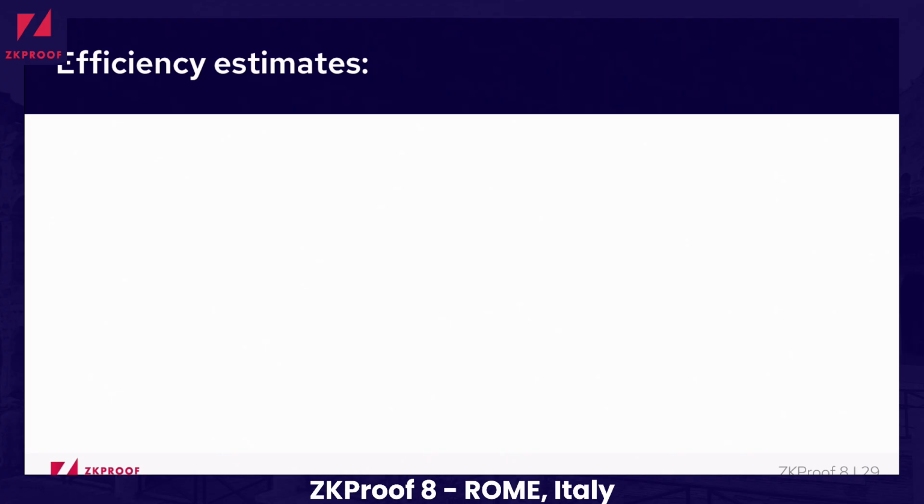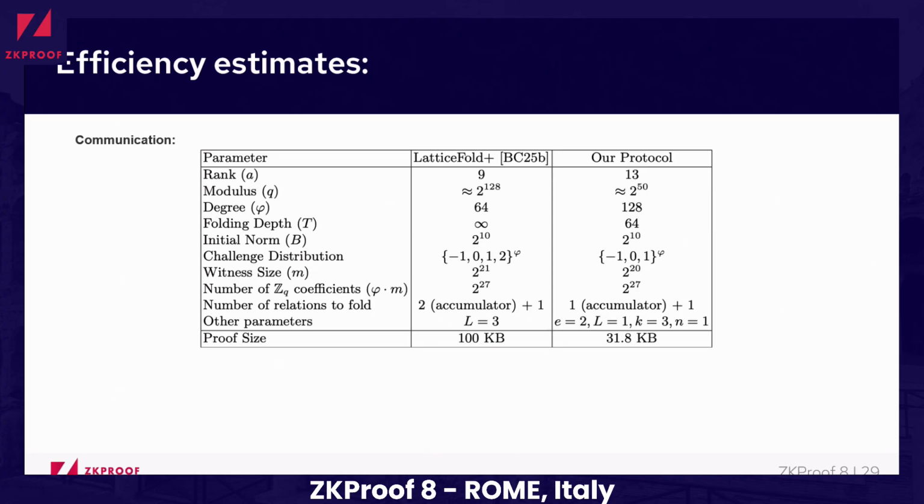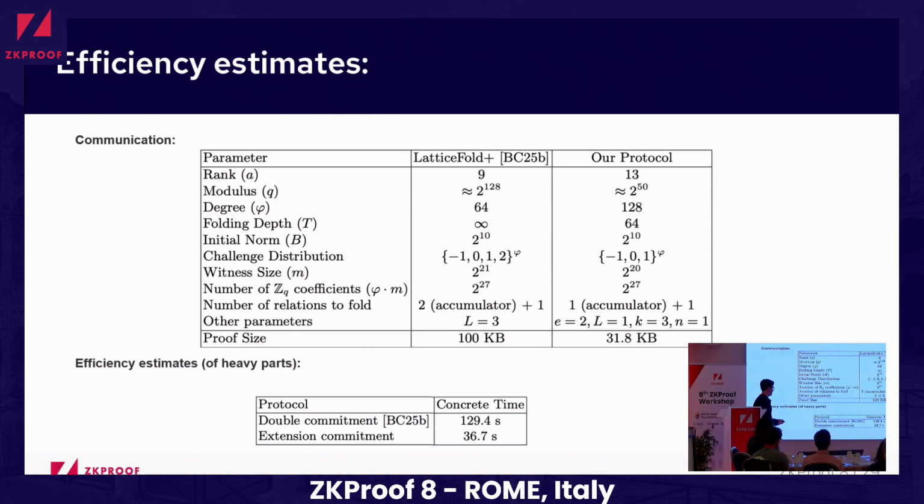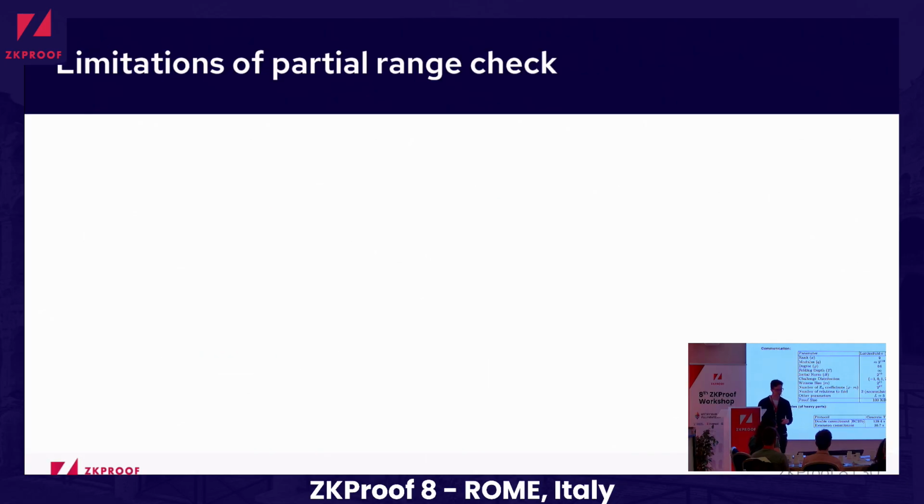We put everything together, and for the same parameter set observed in Lattice Fold Plus, which we view as the state of the art of lattice folding, we get around a 3 times improvement in the proof size. We also did some estimates of the heavy parts of this protocol, computing this extension commitment versus computing the double commitment of Lattice Fold Plus, and we also have 3 to 4 times improvements for the concrete parameters selected in the Lattice Fold Plus paper.